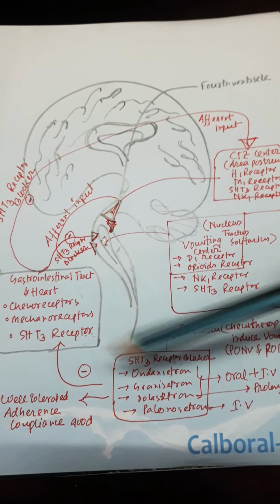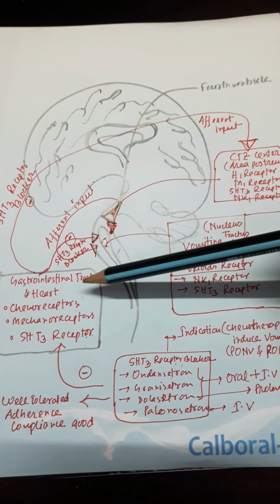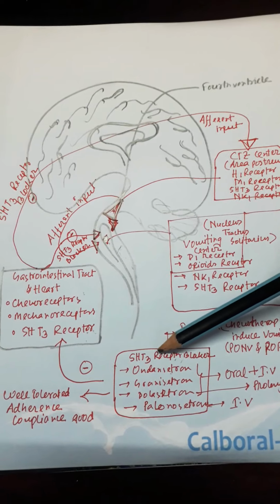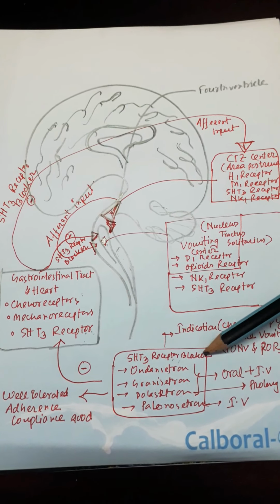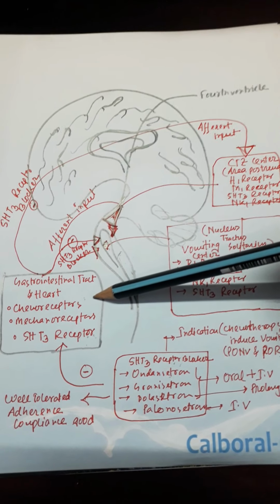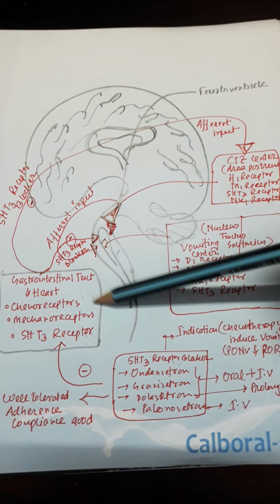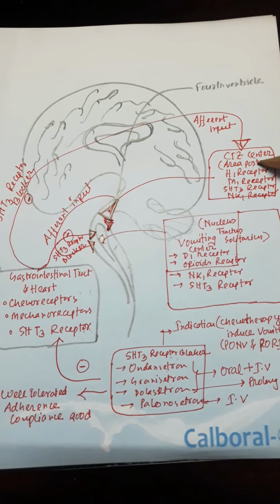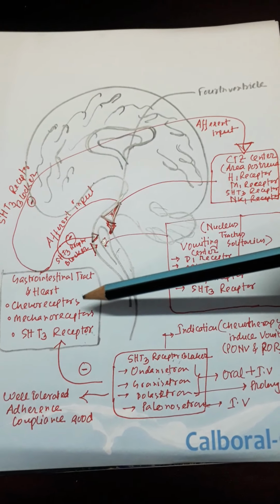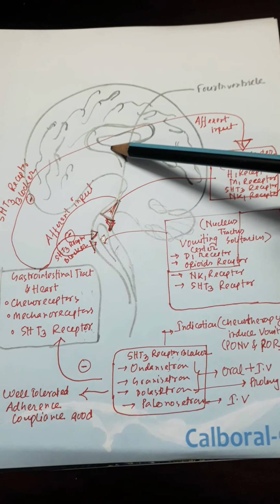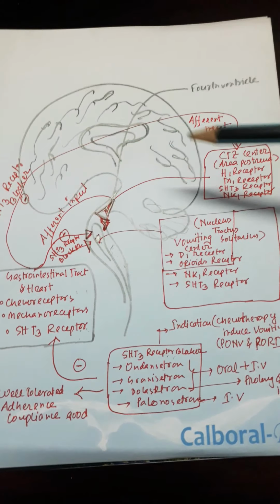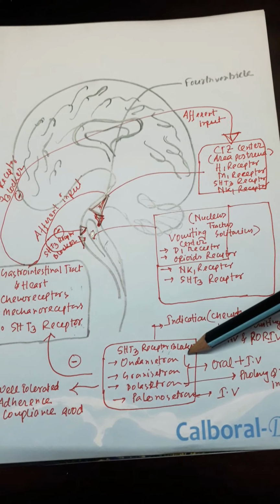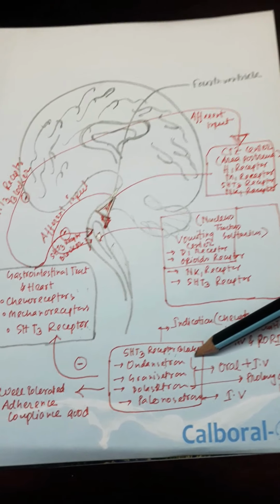When we block the gastrointestinal chemoreceptors and 5-hydroxytryptamine 3 receptors through a 5-hydroxytryptamine 3 receptor blocker, it blocks the peripherally acting receptors and the centrally acting center by inhibiting the spinal reflexes and the afferent impulses. So this is the mechanism of action of 5-hydroxytryptamine 3 receptor blockers.